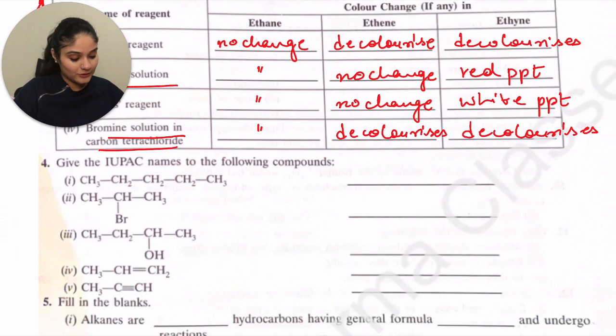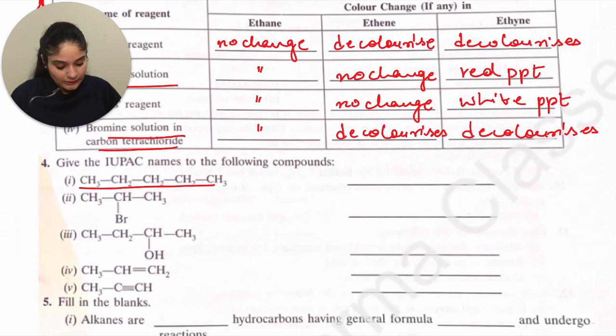Now let's look at this first one. So you have CH3, CH2, CH2. So how many carbons? First of all, select the chain. This is the chain.